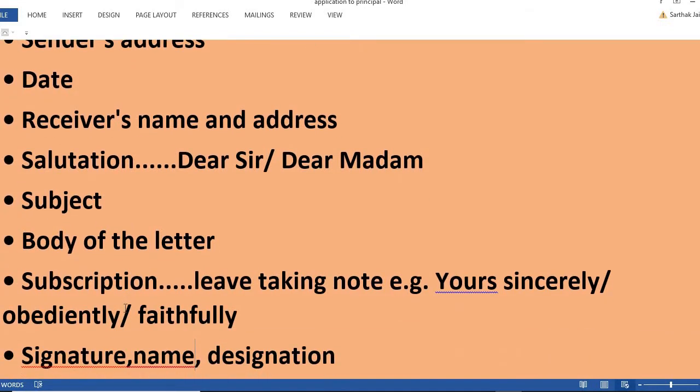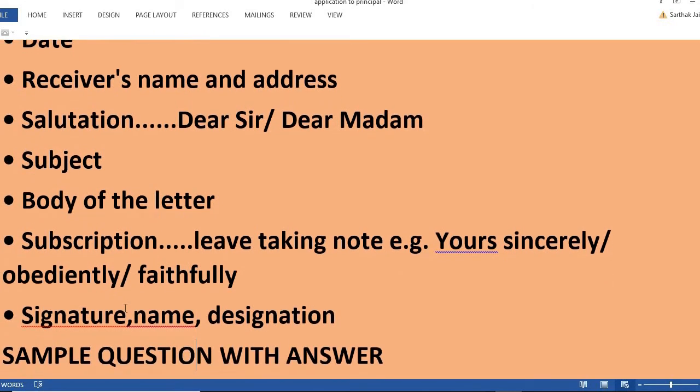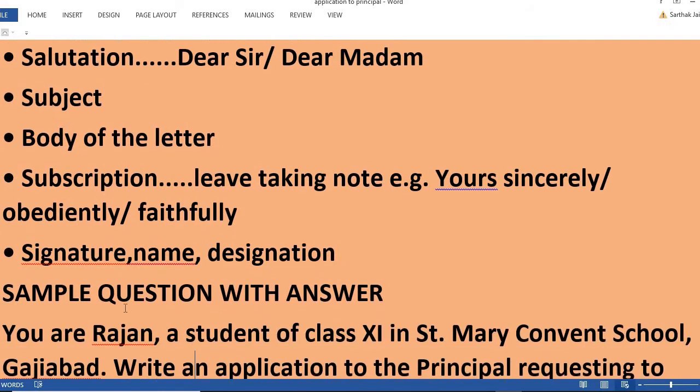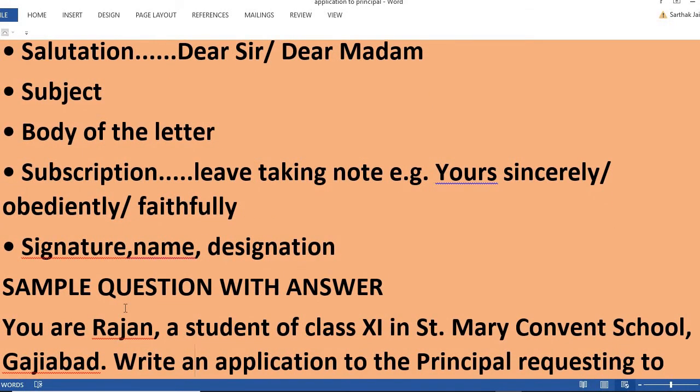Then salutation like dear sir or dear ma'am, and then put the subject, and this is the characteristic quality of a formal letter. Then will come the content of the letter, the body of the letter. And when you are finished with the body of the letter, never forget to put the subscription, that is always a leave taking note.